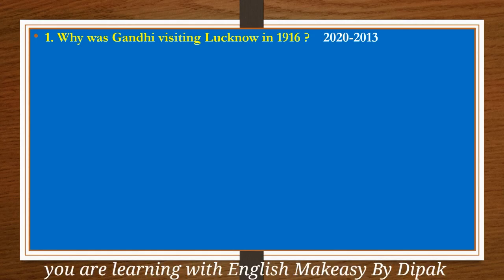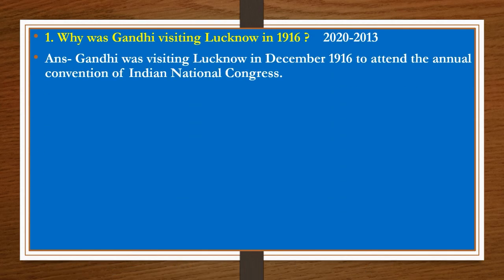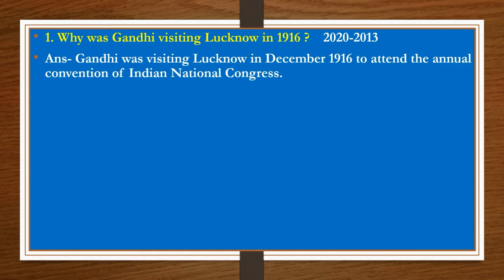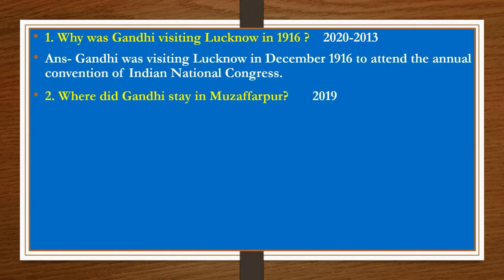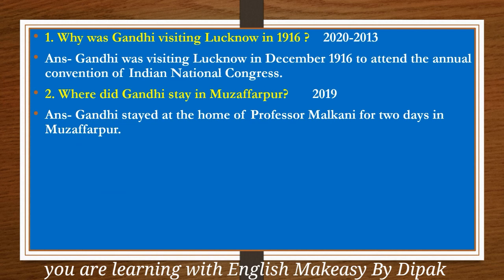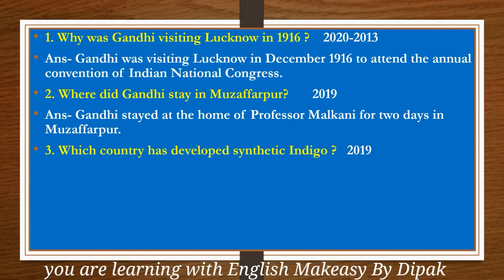Number 1, why was Gandhi visiting Lucknow in 1916? This question came in 2020 and 2013, twice. Gandhi was visiting Lucknow in December 1916 to attend the annual convention of Indian National Congress. Where did Gandhi stay in Muzaffarpur? Gandhi stayed at the home of Professor Malkani for 2 days in Muzaffarpur.